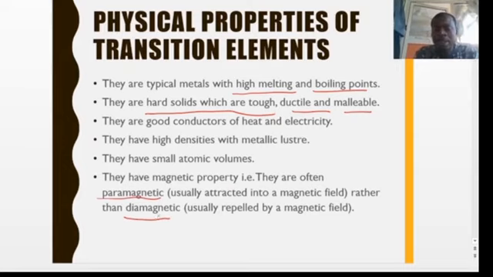So paramagnetism simply means that they have the ability to get attracted to a magnetic field. And diamagnetism simply refers to their inability to be attracted. So meaning they will be repelled by a magnetic field. So this is what we are going to do for today.